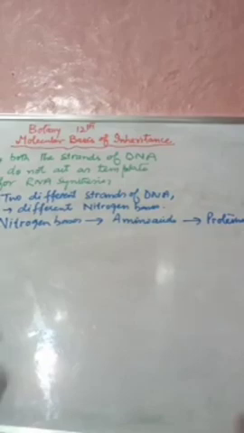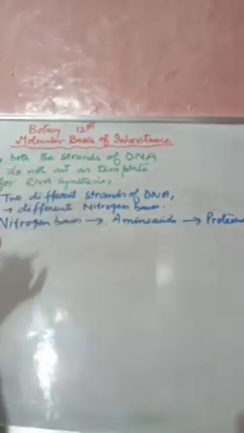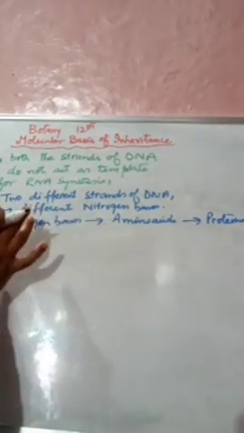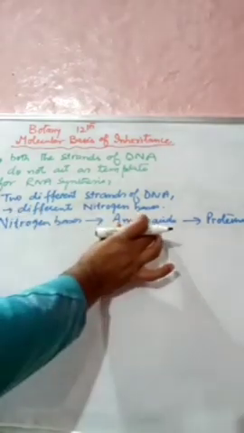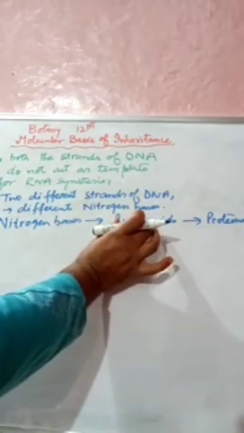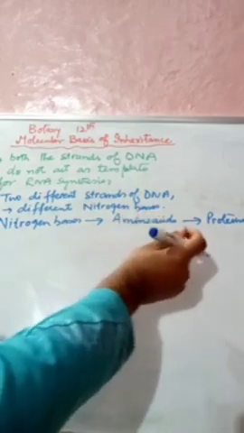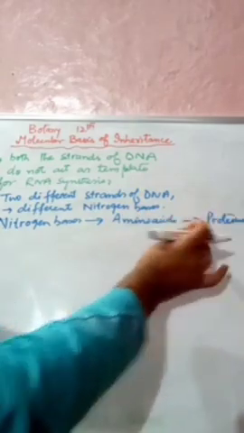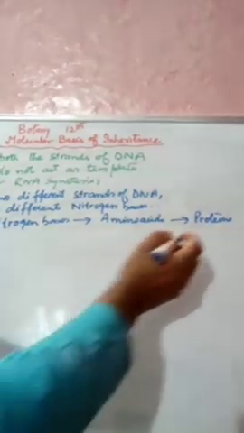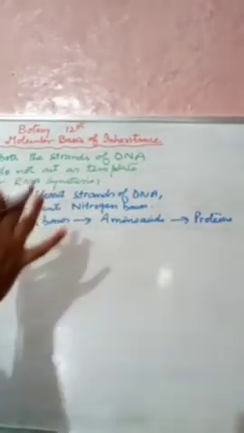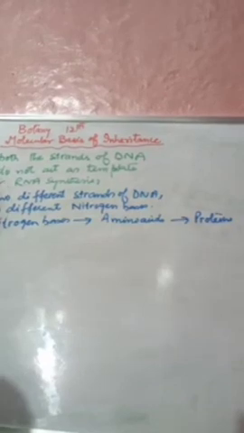So whatever proteins are synthesized, due to the presence of these different amino acids, they will also differ. So the proteins formed on the different strands of DNA differ from each other. They are not the same.